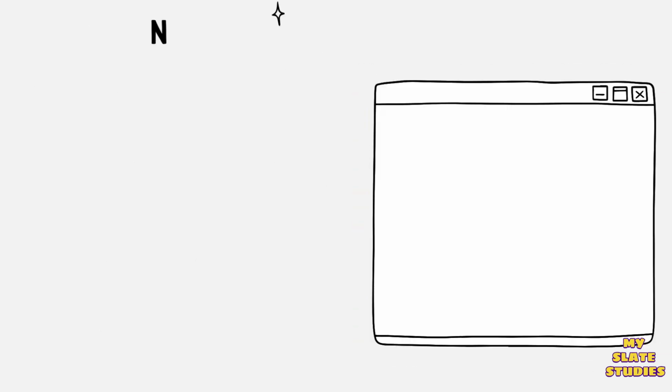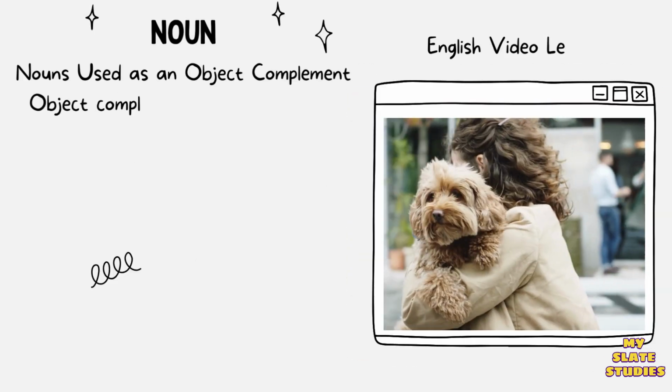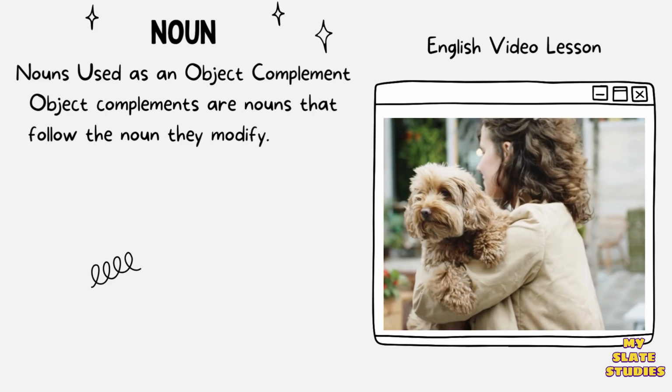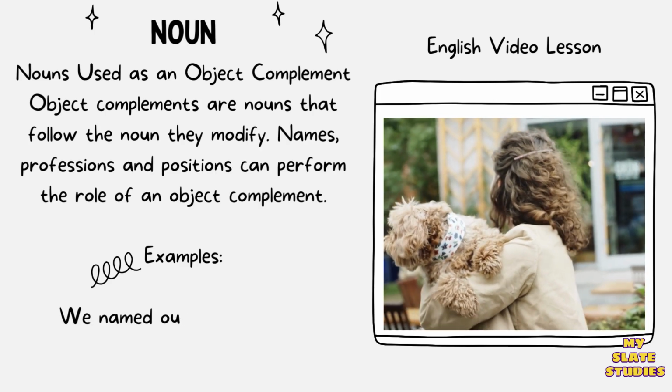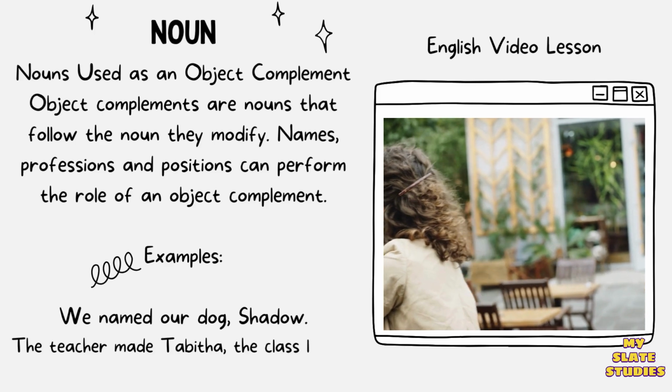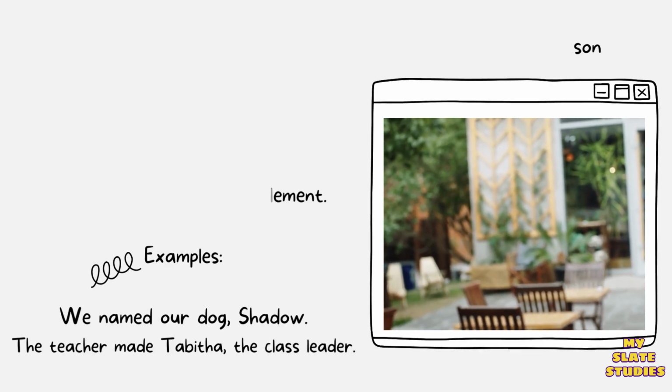Nouns used as an object complement. Object complements are nouns that follow the noun they modify. Names, professions, and positions can perform the role of an object complement. Examples: we named our dog Shadow. The teacher made Tabitha the class leader.